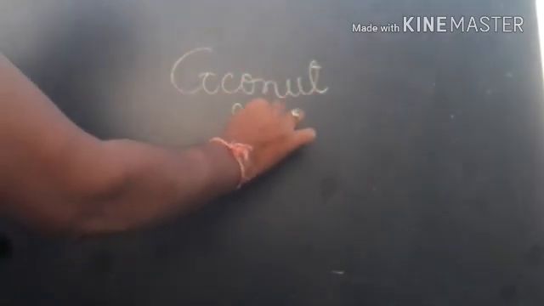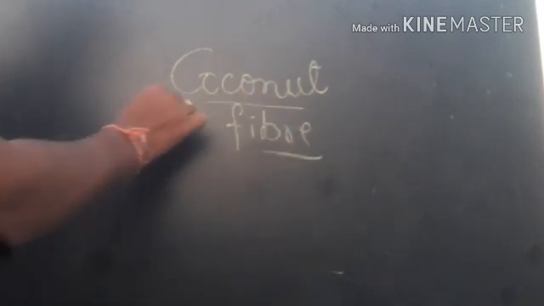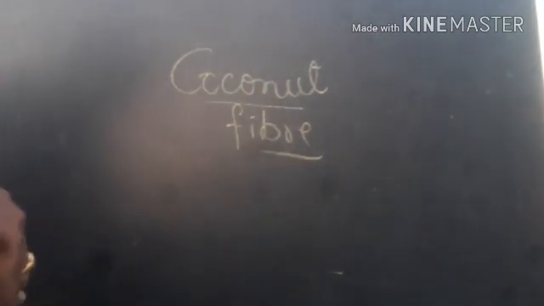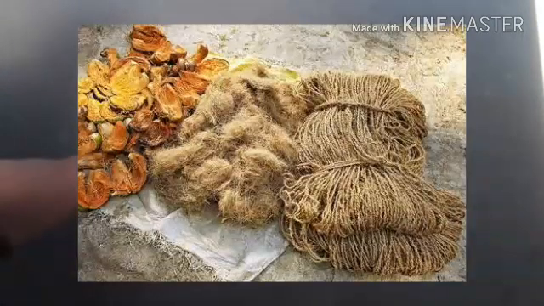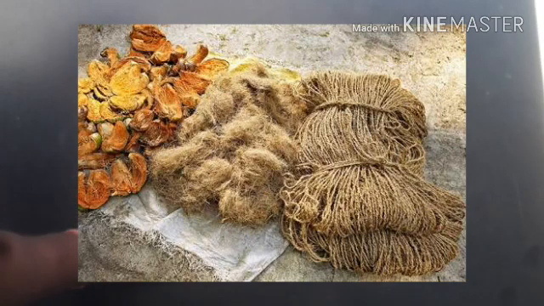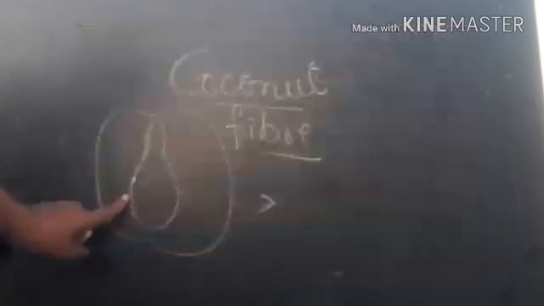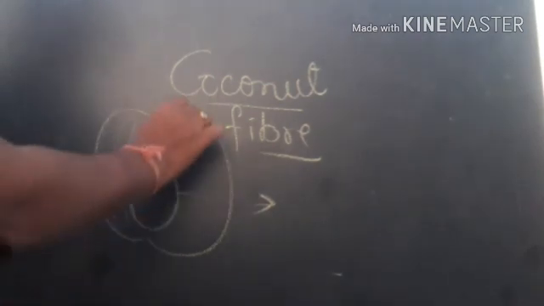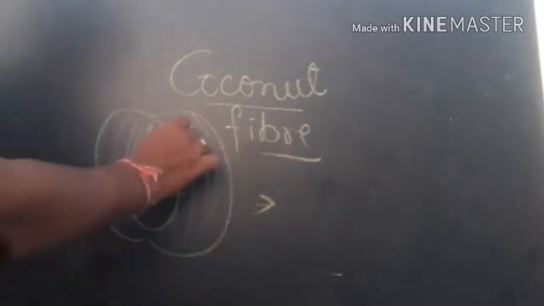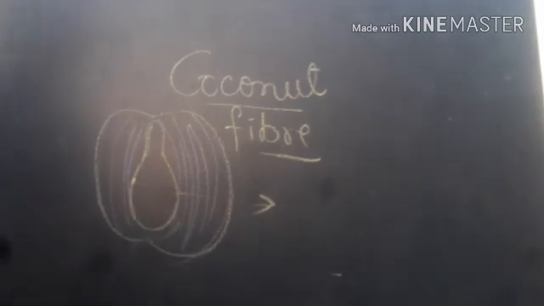We get coconut fiber from the coconut plant, we know very well, and that too from the coconut fruit. On the coconut fruit, this is the coconut seed, and inside there is fiber. In the coconut fruit there is fiber. Now this is the upper layer of the coconut seed.